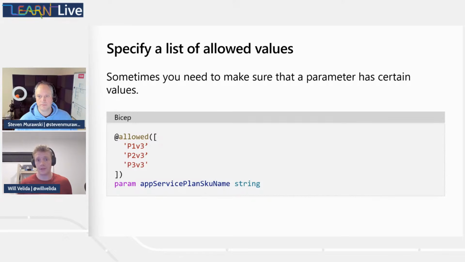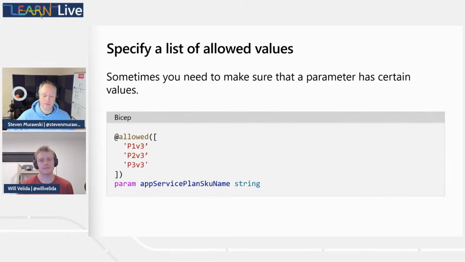And there are a couple of different types of decorators that we can use. Stephen, do you know much about the allowed decorator? Yeah. So one of the first things that we can use is this allowed decorator. And allowed takes an array, right? It takes an array of things. Those are valid values that you can provide the template, and you'll get an error saying, "Hey, no, it can only be one of these particular things."